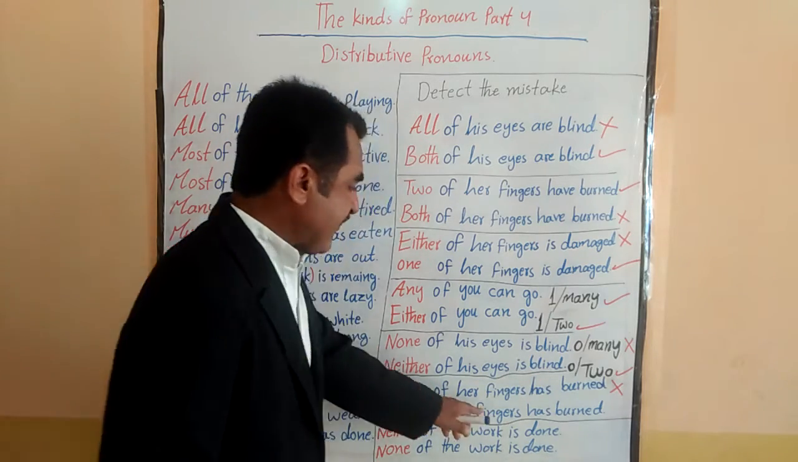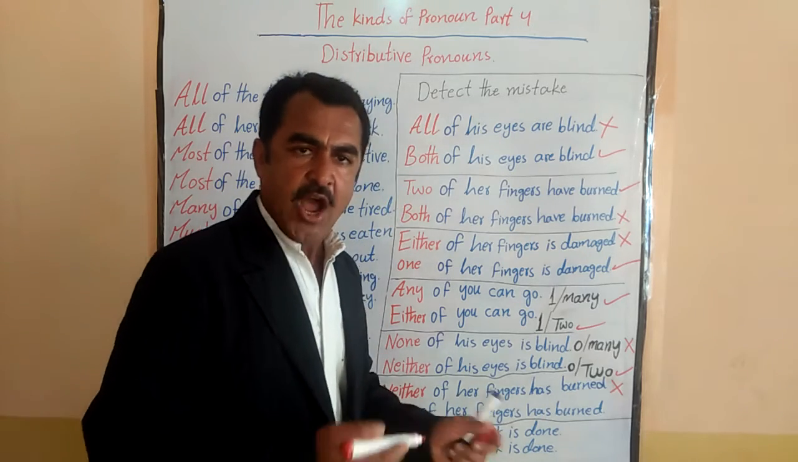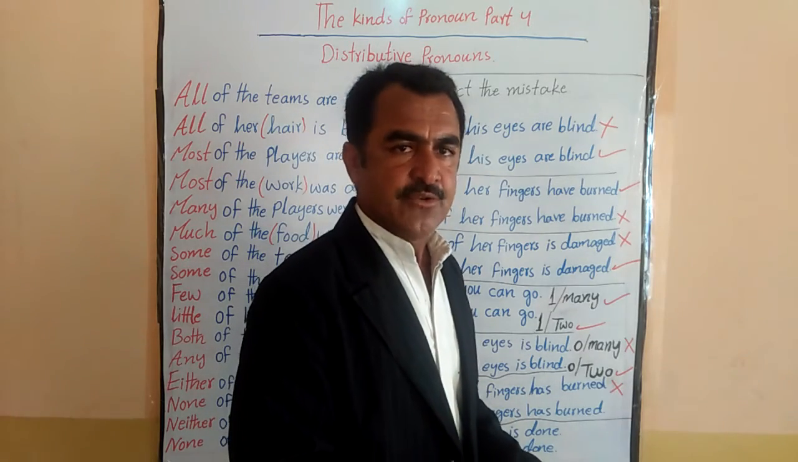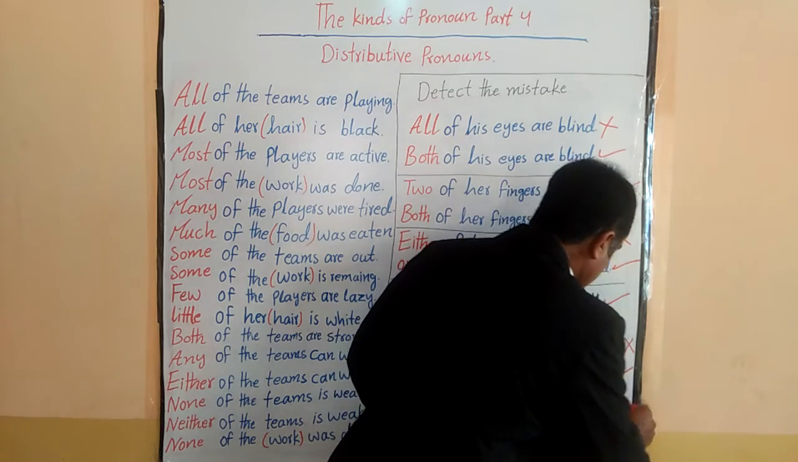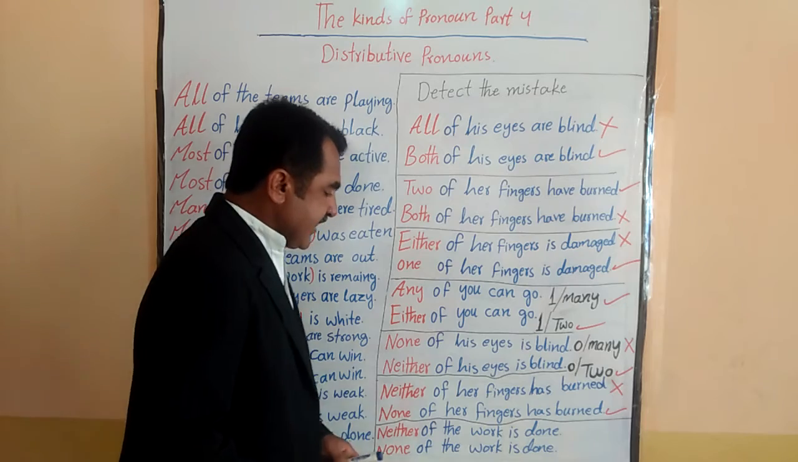Okay. None of her fingers has burned. Now it is correct. Because none we use 0 out of many, not 2. Okay? So that's why the lower sentence is correct. Now let's go to this one.